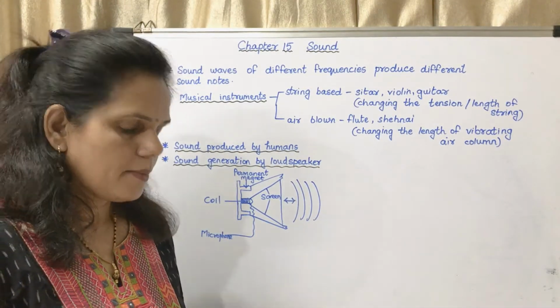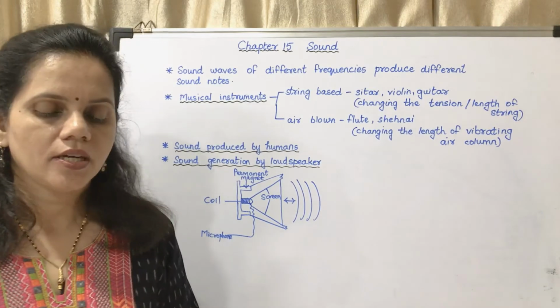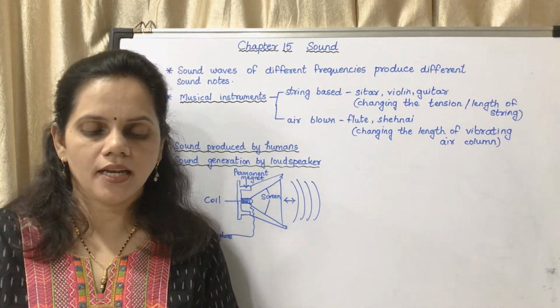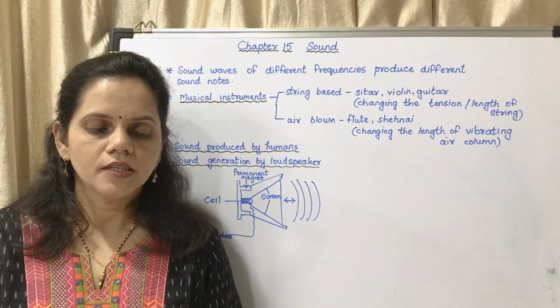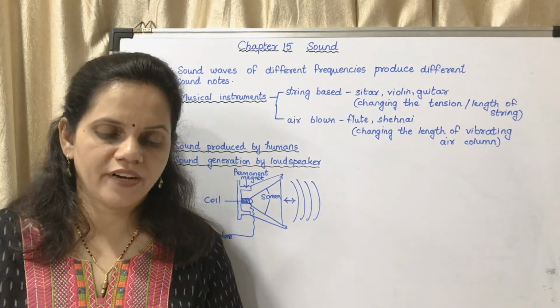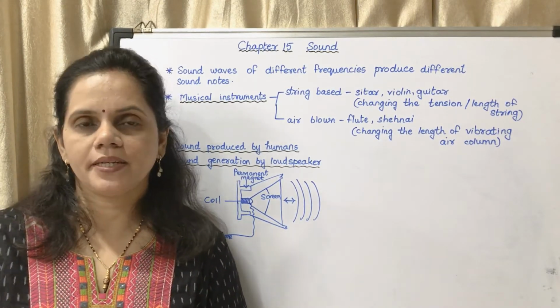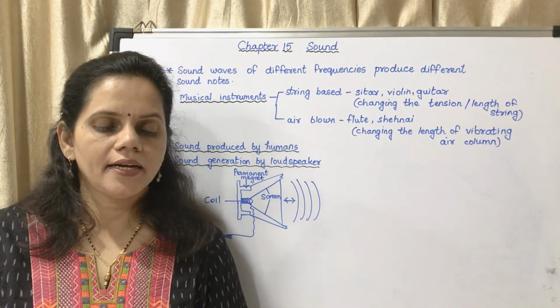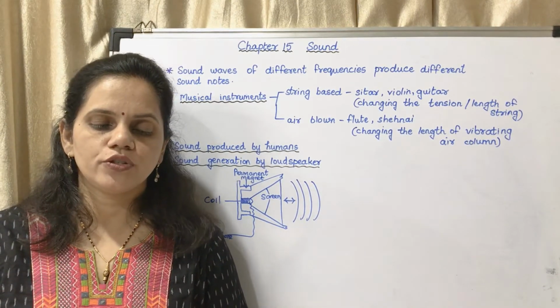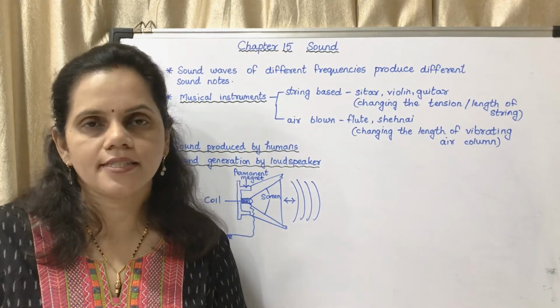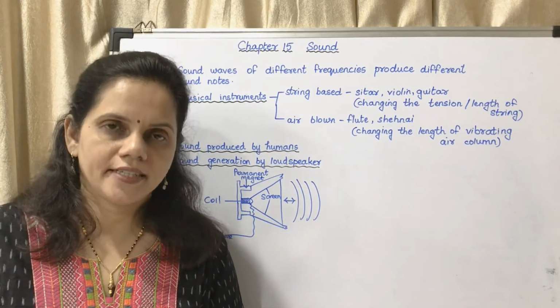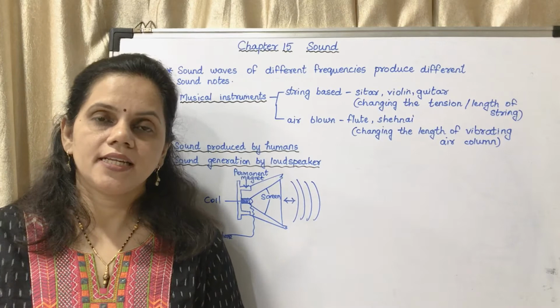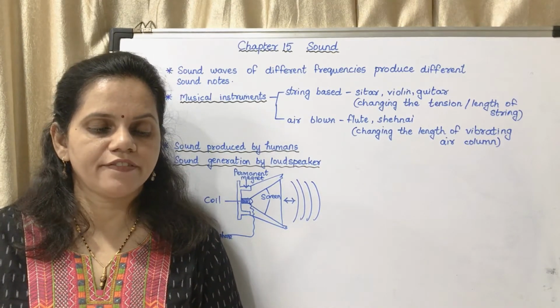So we will see page number 108, sound generation by a loudspeaker. You have to mark from, it consists of a permanent magnet. A coil is wound around it, and if a current flows through the coil, it also generates a magnetic field. Till there you have to mark. Then start again in the next paragraph.